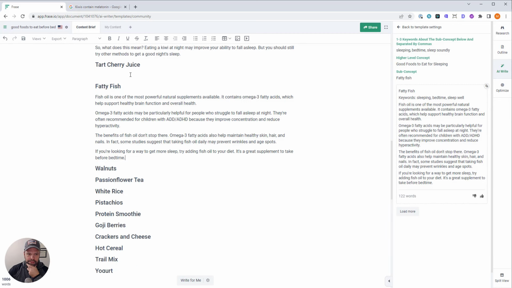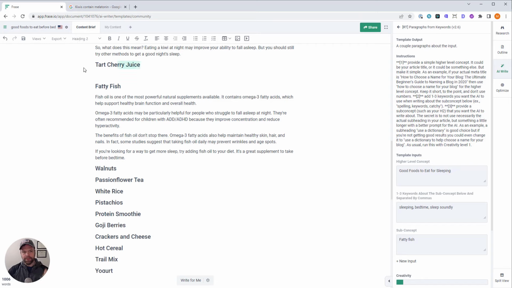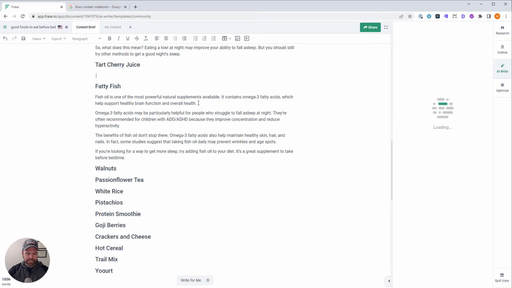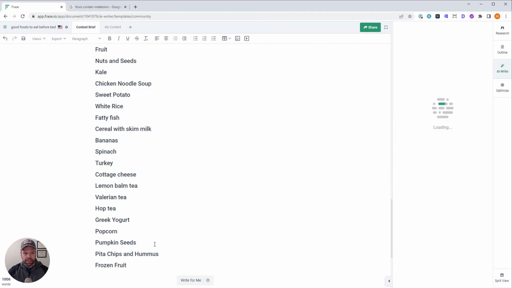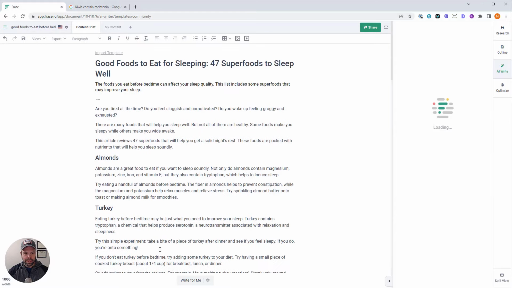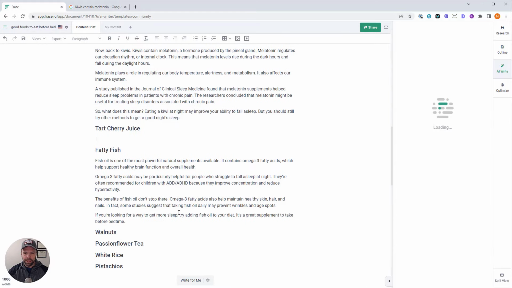Okay, I think that's okay for fatty fish. Let's do cherry juice again. Tart cherry juice. Tart cherry. I can't say that three times fast. So we're at 1,000 words so far, and we have a lot left to go.